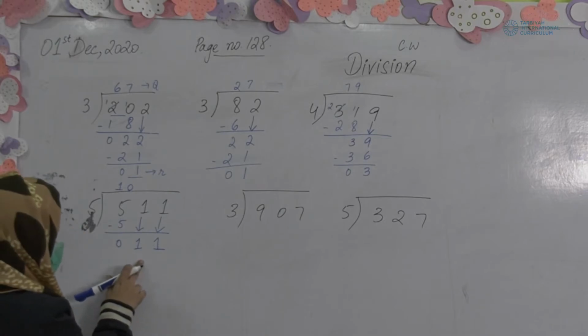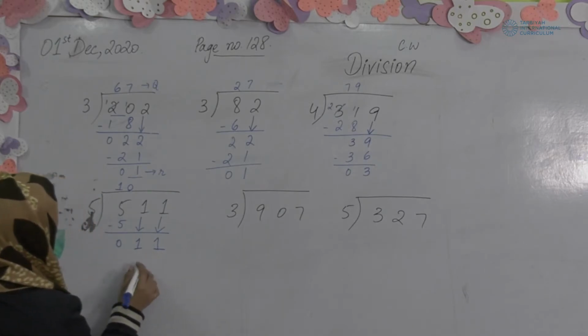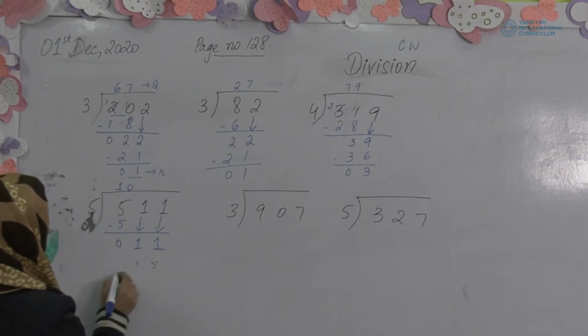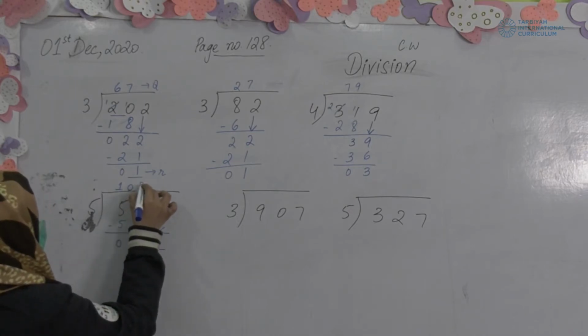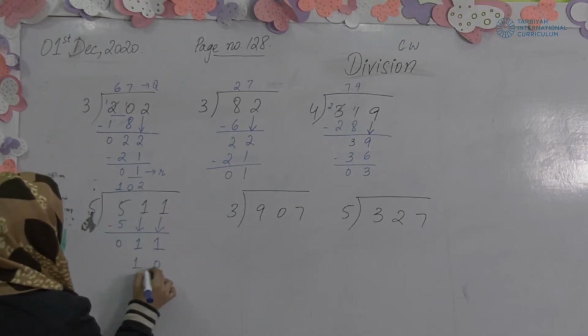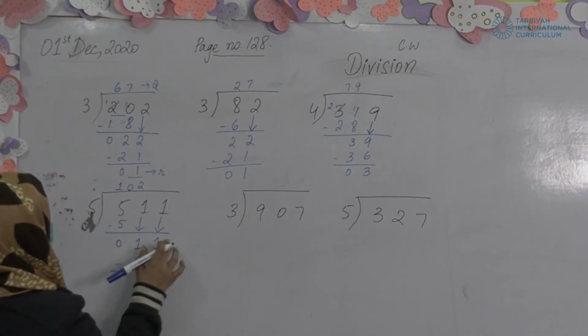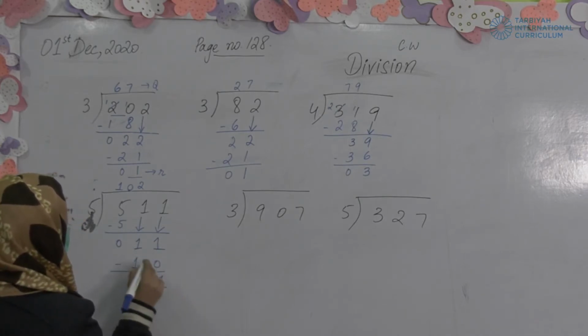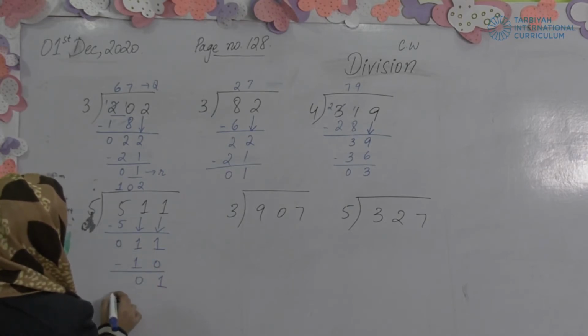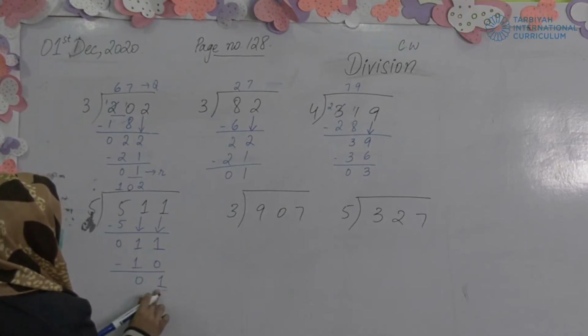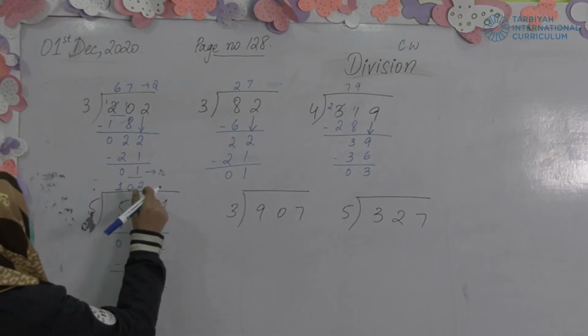5 1s are 5, 5 2s are 10, 5 3s are 15. 15 will become greater, so 5 2s are 10 will be the answer. Minus these two values, 11 minus 10, 1 minus 0 will become 1, 1 minus 1, 0. So 1 is the remainder, 102 is the quotient.